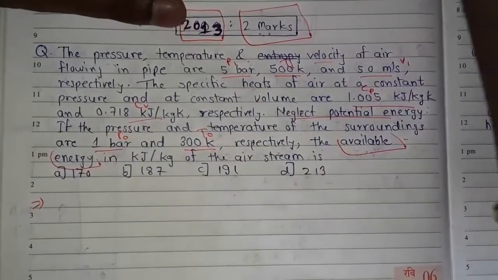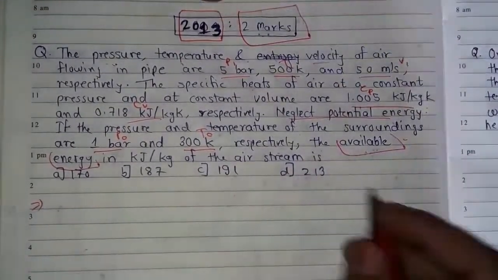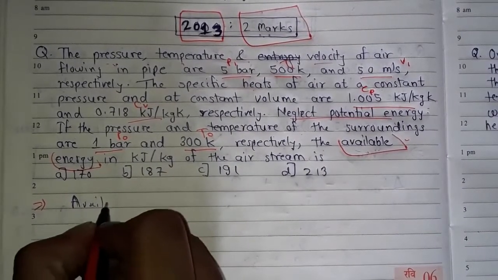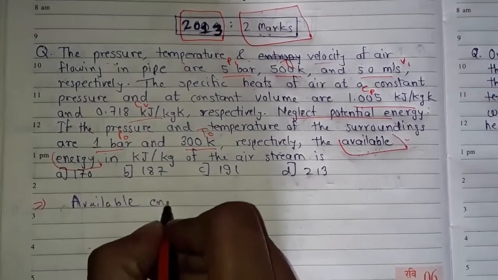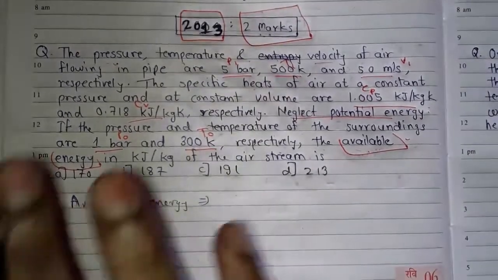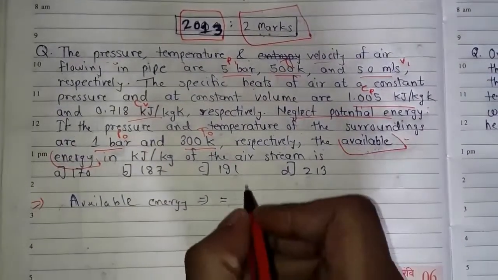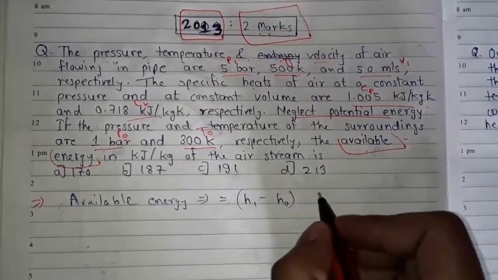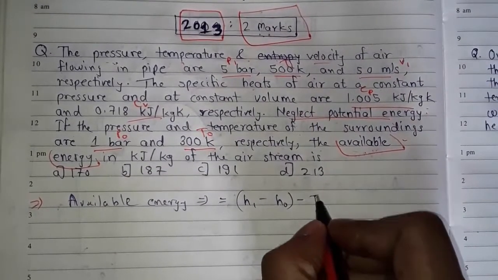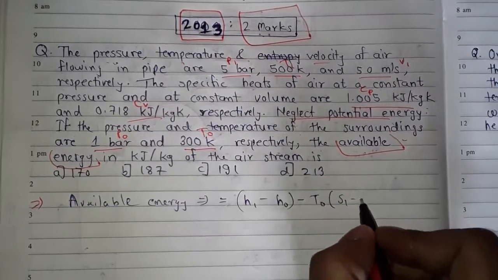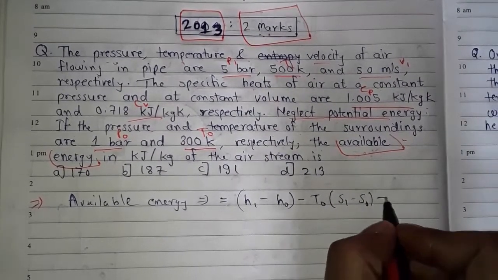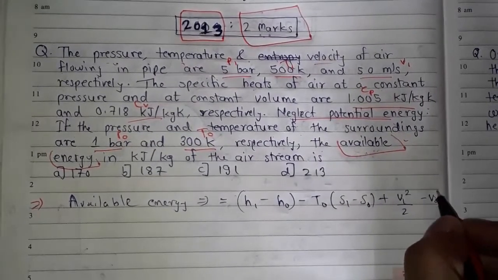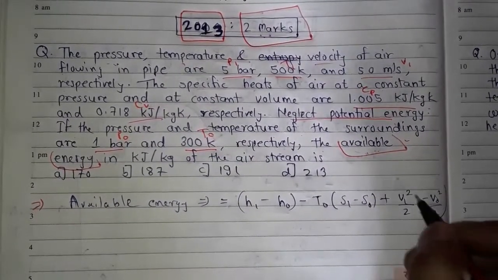So friends, now available energy is given as: available energy is equal to (H1 minus H0) minus T0 into (S1 minus S0) plus V1 square upon 2 minus V0 square upon 2.